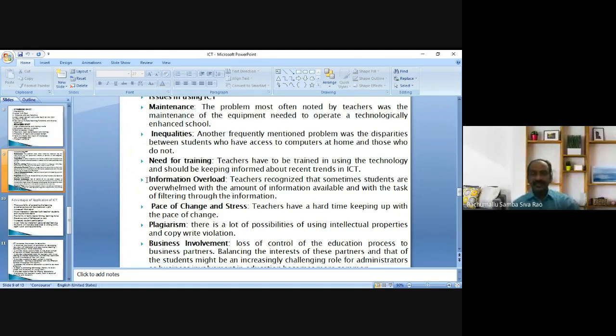What is plagiarism? There are a lot of possibilities of intellectual property and copyright violation. Here plagiarism means copying of some other's text.